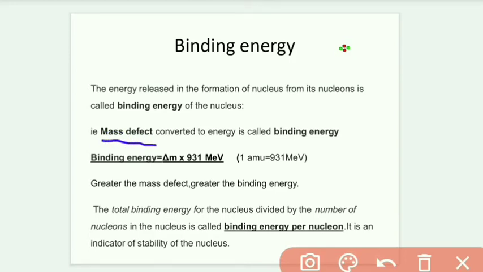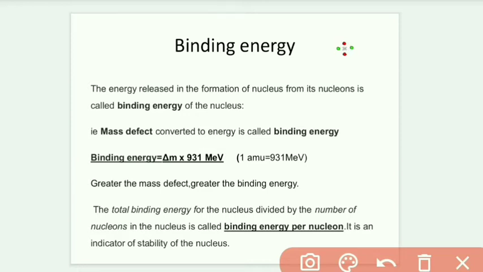So this mass is converted into the binding energy of the nucleus. The mass defect and the binding energy are related. Binding energy is equal to delta M, the mass defect, times 931 mega electron volts. This will give the binding energy of a nucleus.